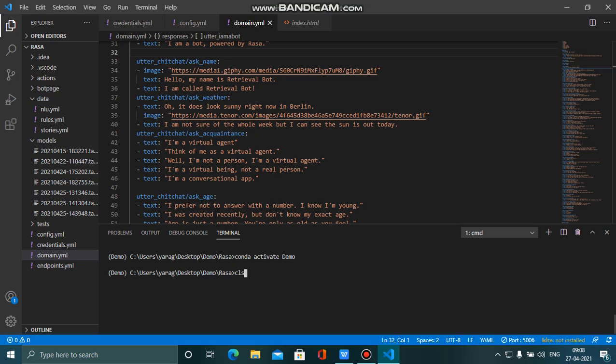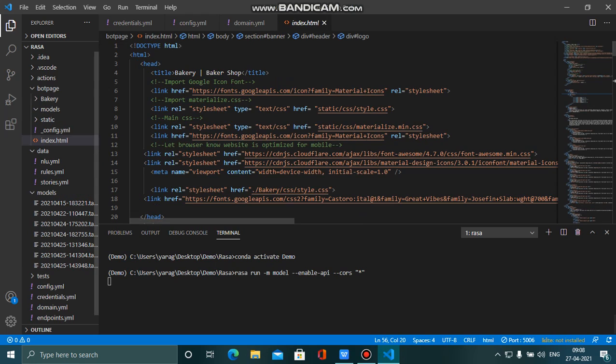The second command is rasa run -m models --enable-api --cors "*". So let's start. I will open my index.html file here. It will take quite some time to run the servers.